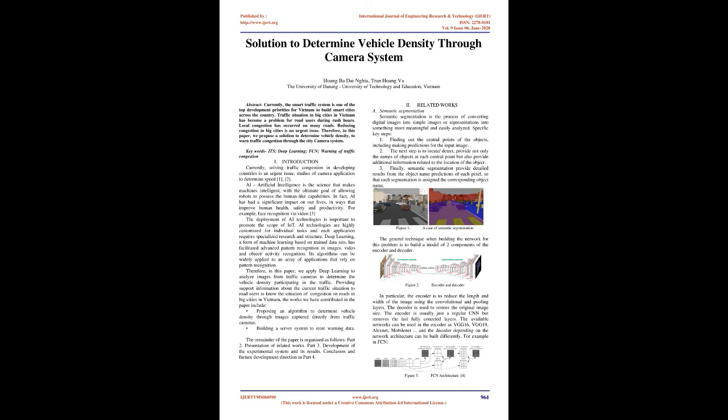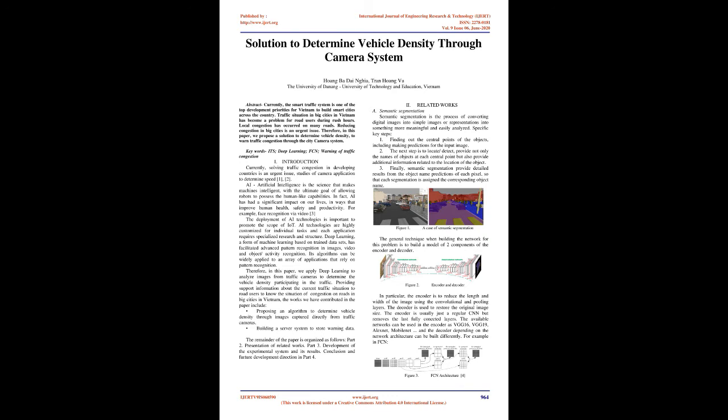Introduction. Currently, solving traffic congestion in developing countries is an urgent issue. Studies of camera application to determine speed [1, 2]. AI. Artificial intelligence is the science that makes machines intelligent, with the ultimate goal of allowing robots to possess human-like capabilities. In fact, AI has had a significant impact on our lives, in ways that improve human health, safety, and productivity. For example, face recognition via video [3]. The deployment of AI technologies is important to promote the scope of IoT.